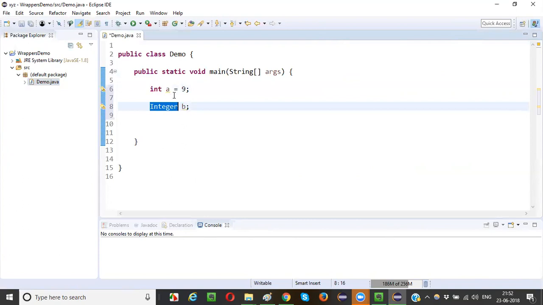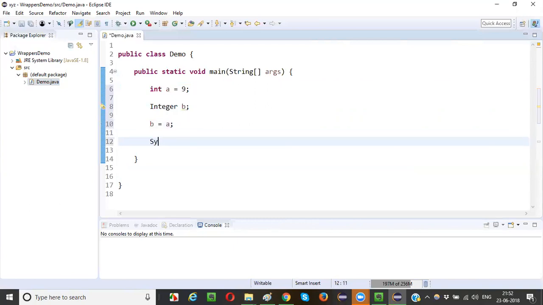Wherever you require to use an integer value as an object, you need to create a particular object reference for this Integer class. Now to this reference b, assign the value of a.